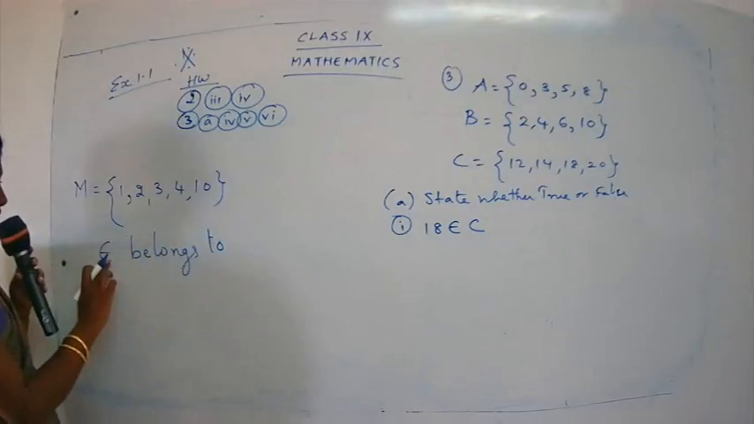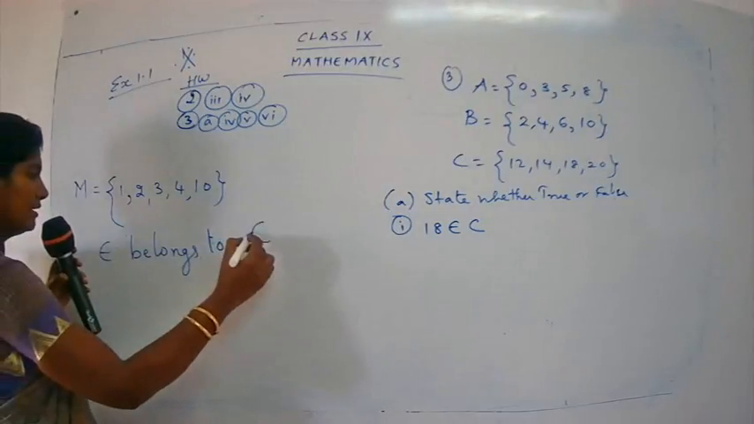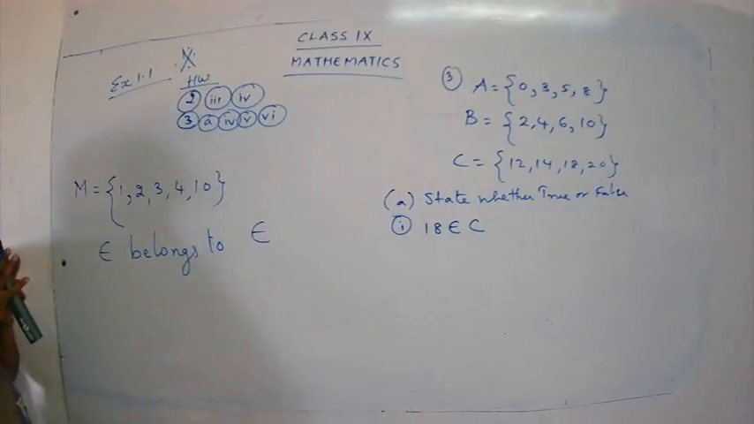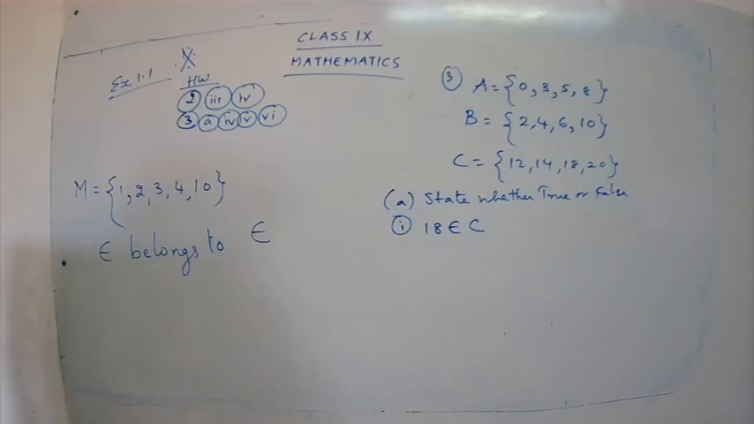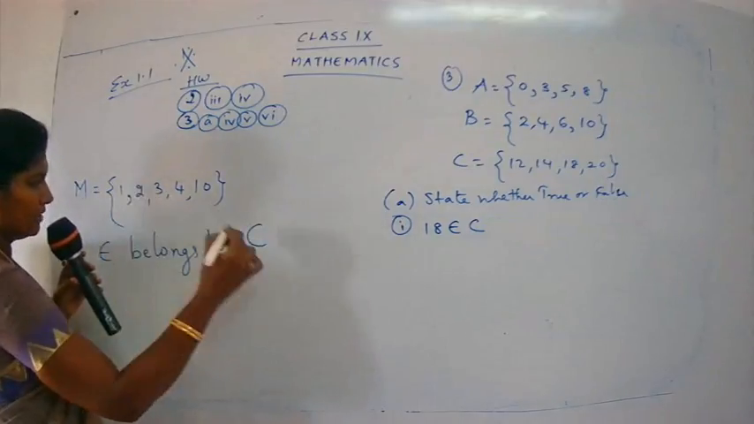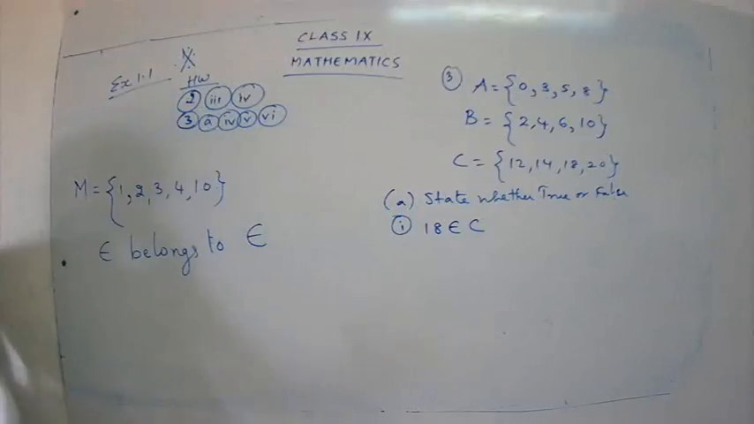Belongs to. How to write this symbol? Put a C and you can just put a small line. It looks like E, but actually it's not exactly E, but somewhat. So you can put a small c. How to write belongs to? Put a small c and you have to just draw a small line inside it. So this symbol is read as belongs to.